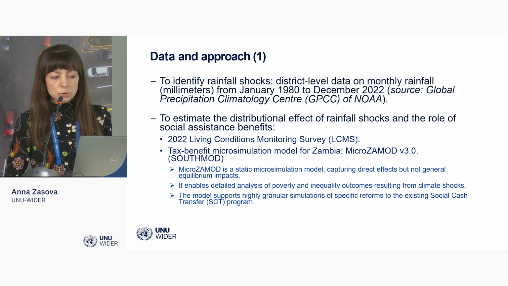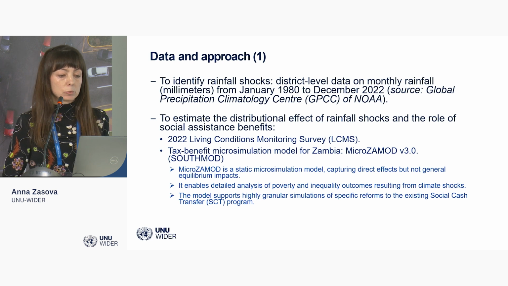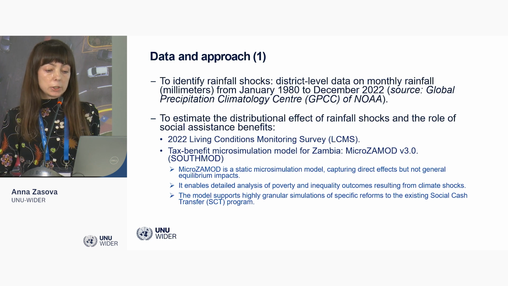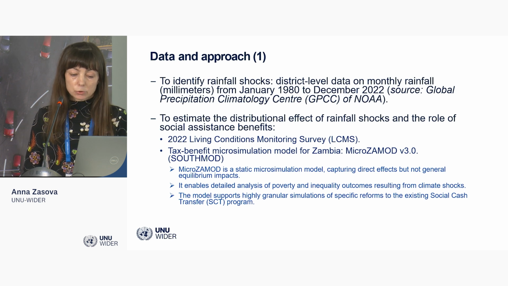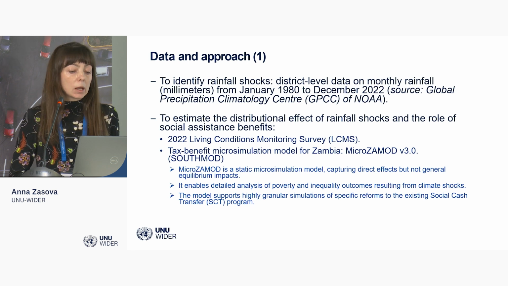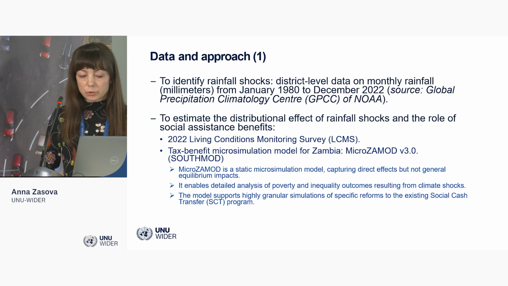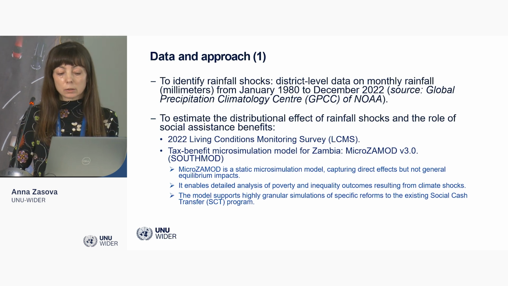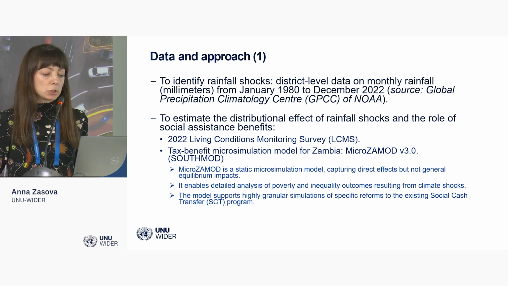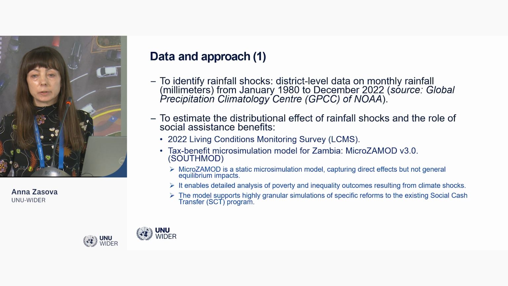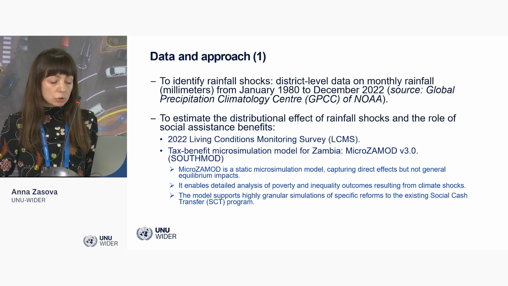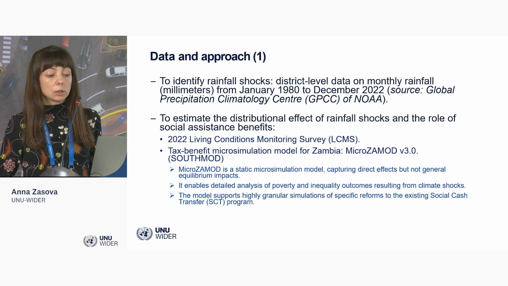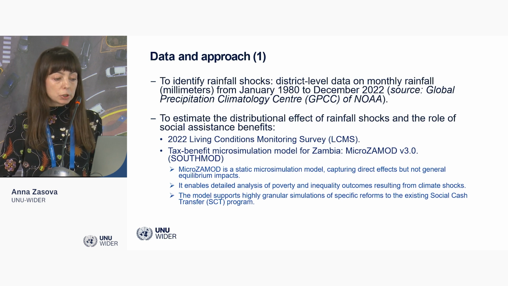We use two data sources in this paper. First, we use district-level data on monthly rainfall from January 1980 to December 2022. And to estimate the distributional effect, we use the 2022 Living Conditions Monitoring Survey. It's a very rich data set, so we have a lot of details on household characteristics, household income, household consumption.